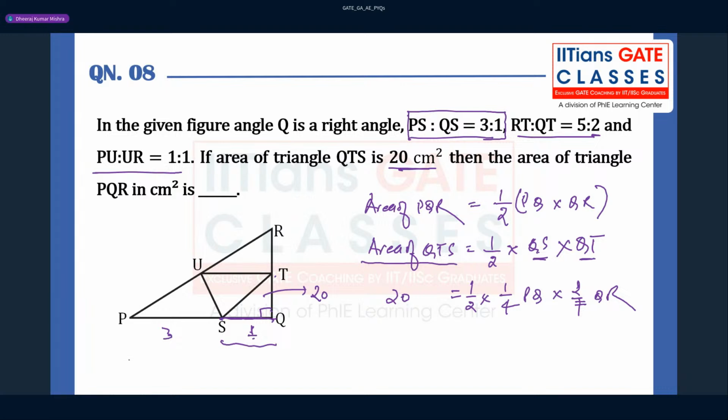Then you can say PQ times QR equals, this is 8, so this 2 is gone, and then 4 into 7, 28. So 28 into 20, this is what we have got here. Then you have to divide by 2 so that you can find the area of this.